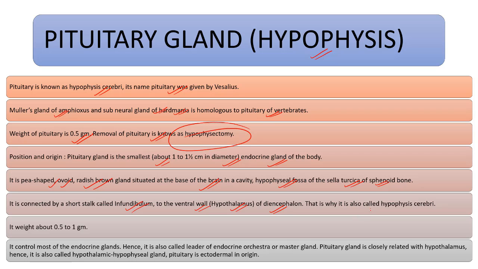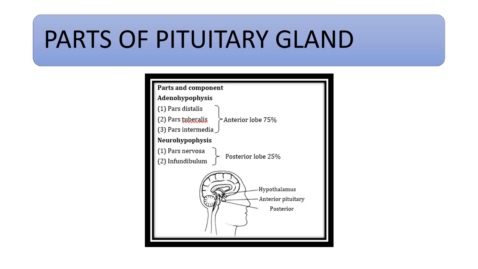So basically, the pituitary is connected with the help of the infundibulum to the ventral wall, that is the hypothalamus of the diencephalon. That is why it is called hypophysis cerebri. Its weight is 0.5 to 1 grams. It controls most of the endocrine glands and is called the leader of the endocrine orchestra or master gland. The pituitary gland is closely related to the hypothalamus, hence it is known as what? Hypothalamic hypophyseal gland.